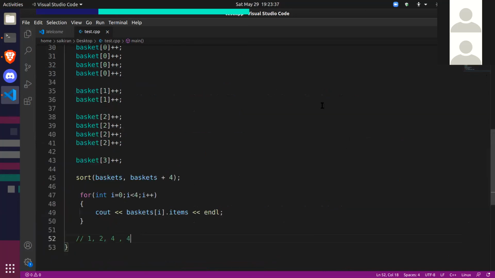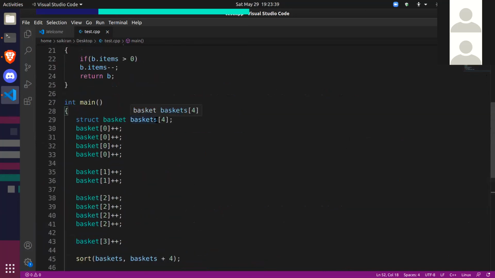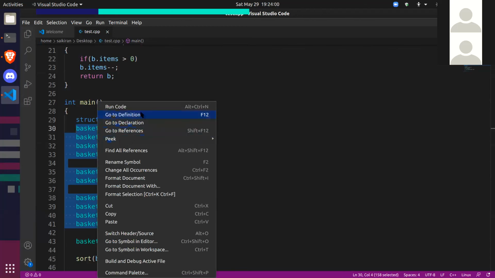Okay. This is a spelling mistake. This should be baskets. I don't use Visual Studio Code much.